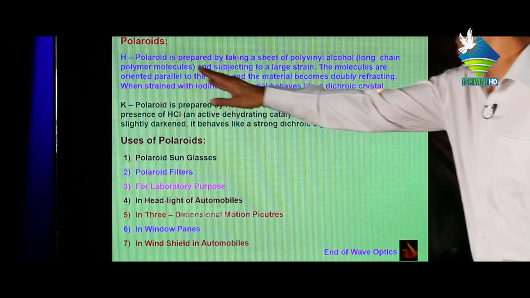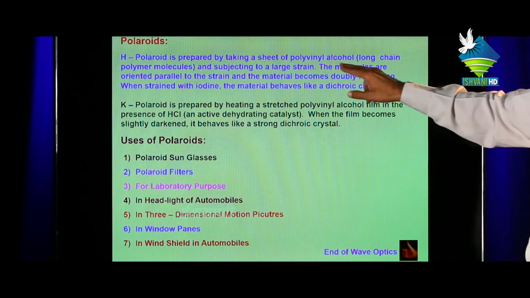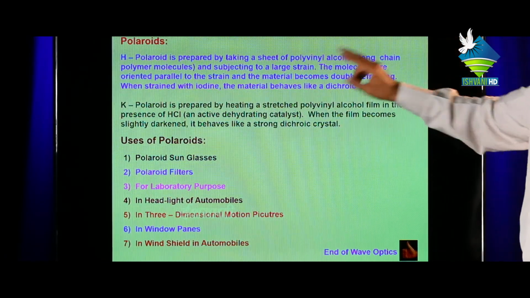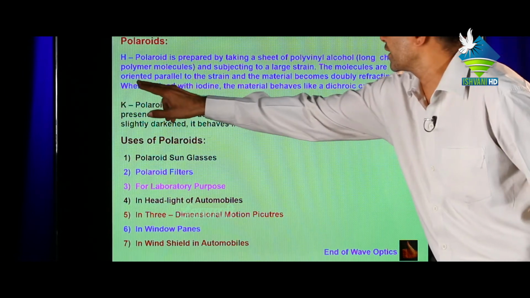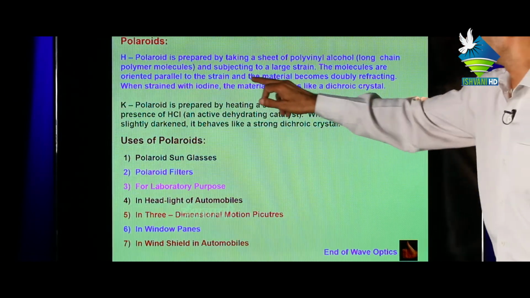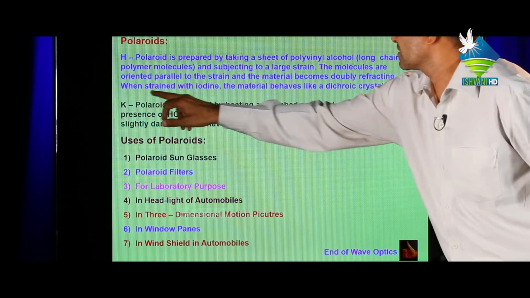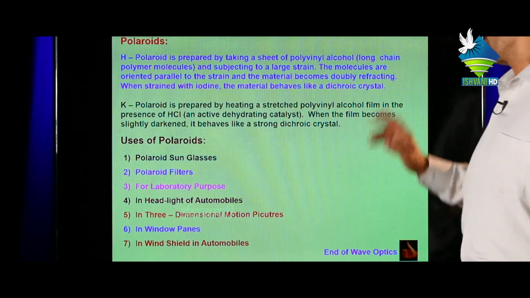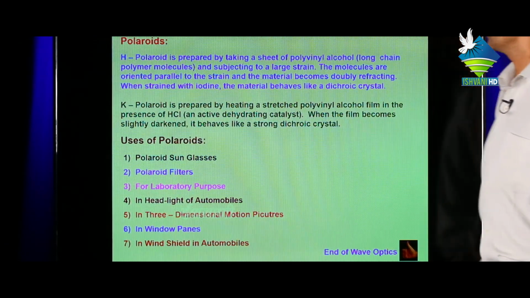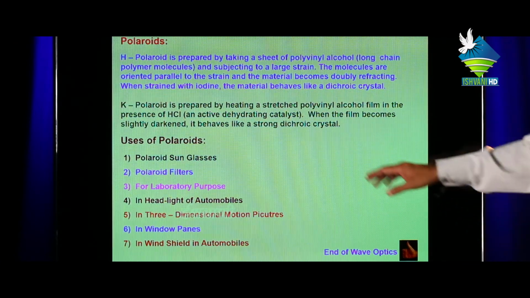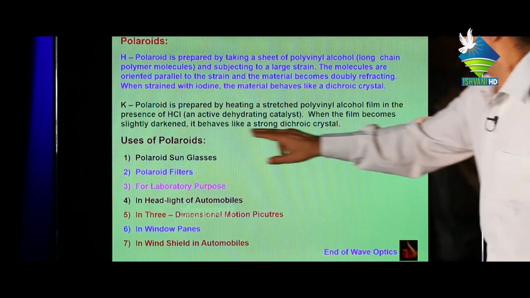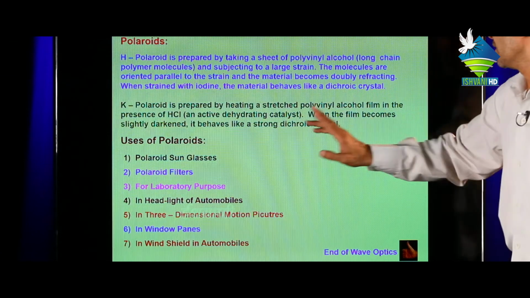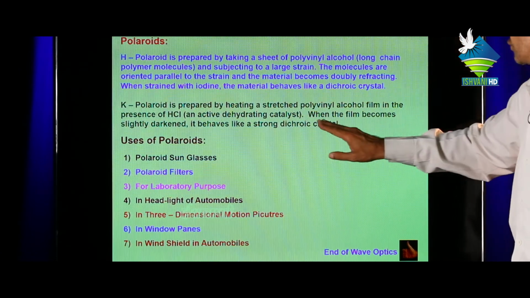H Polaroid is prepared from a sheet of polyvinyl alcohol long chain polymer molecules by subjecting it to large strain. The molecules are oriented parallel to the strain, and the material becomes doubly refracting when strained with iodine. The material behaves like a dichroic crystal. K Polaroid is prepared by heating and stretching polyvinyl alcohol film in the presence of HCl. When the film becomes slightly darkened, it behaves like a strong dichroic crystal.